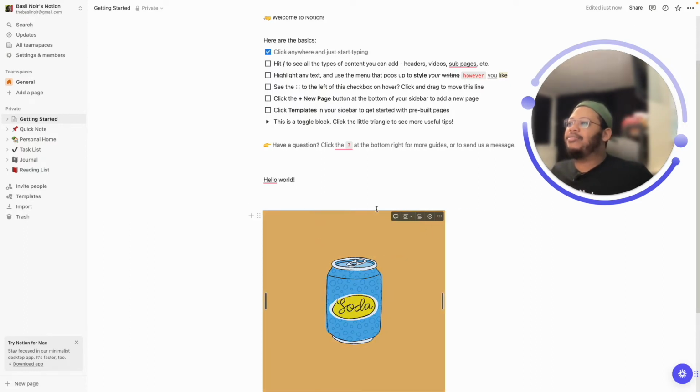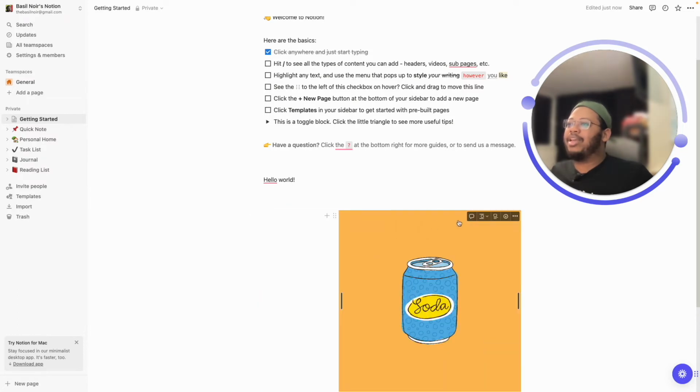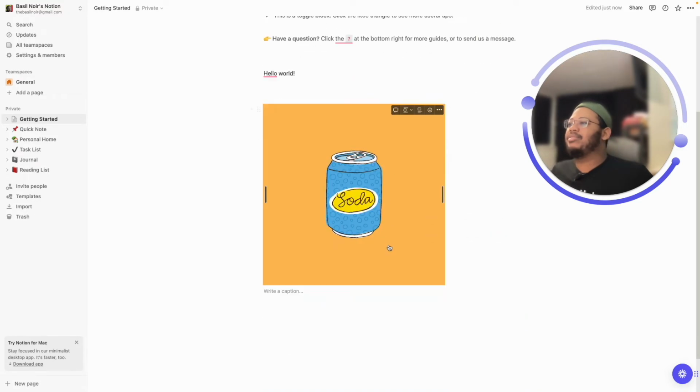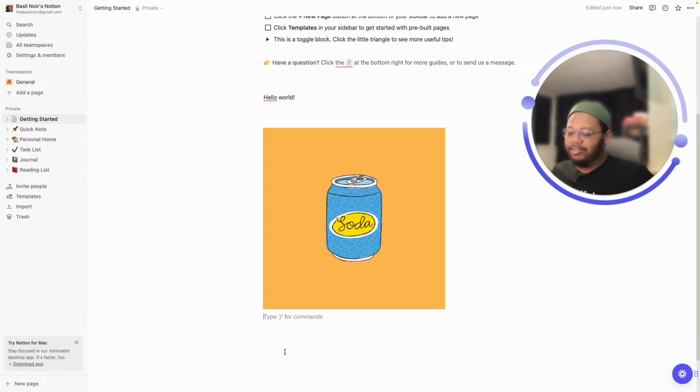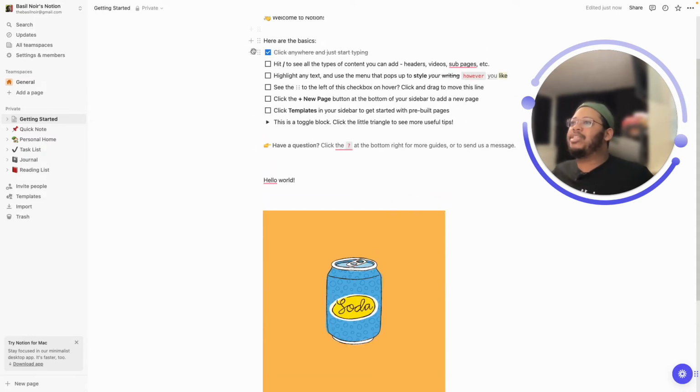If you want to left justify it, you could. You can move it to the right. Yeah, so the image is here. You can give a little caption or no caption, whatever you want, no pressure. You know, you're not really forced to do that. So really great, really simple stuff.